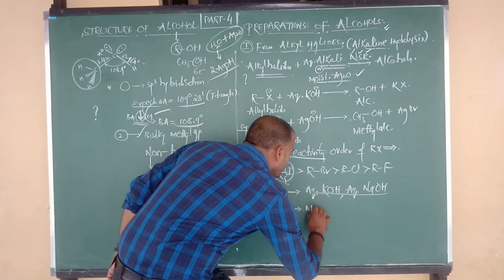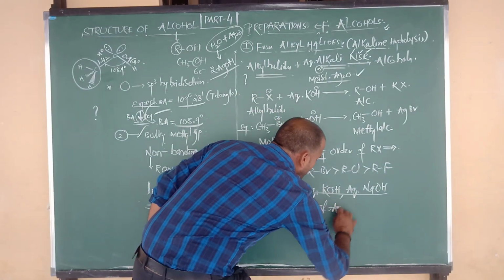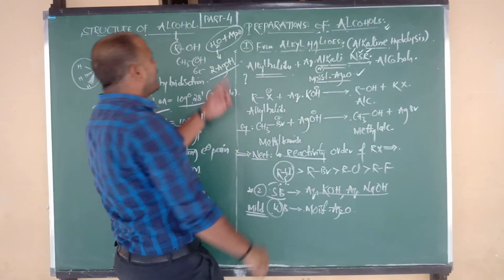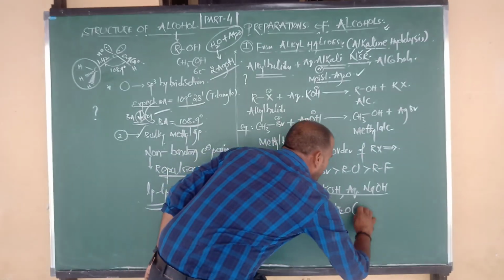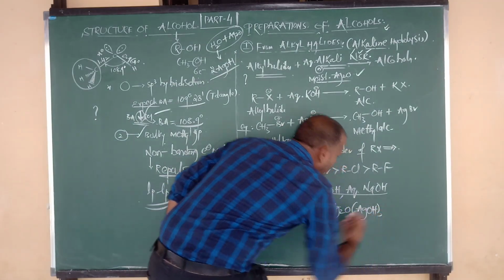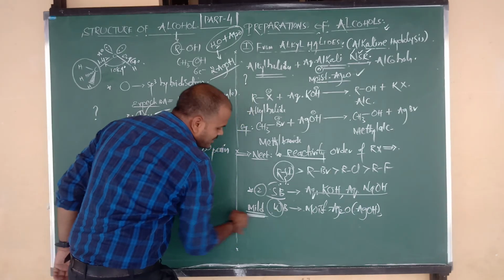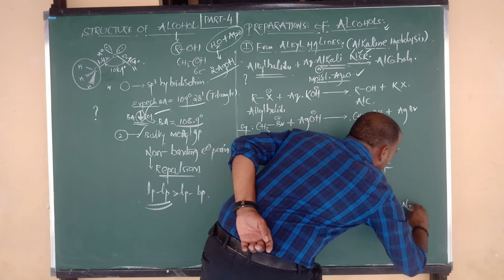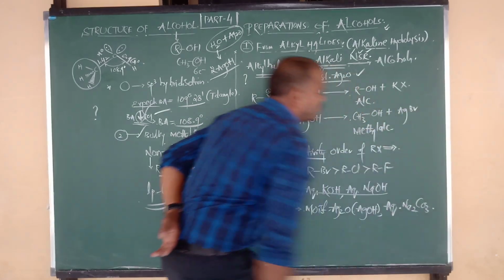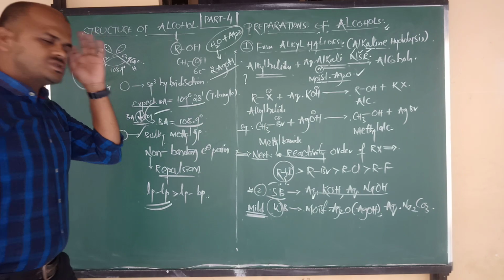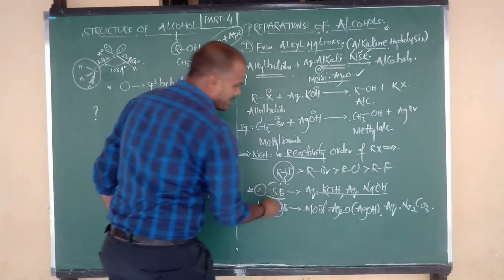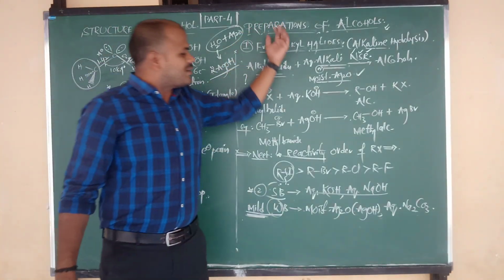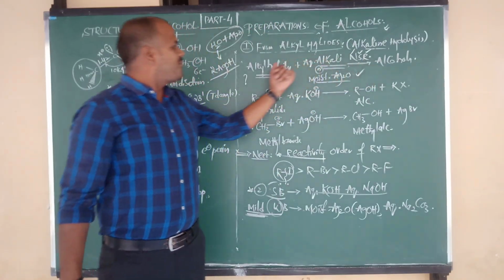That is moist silver oxide. The formula of silver oxide is Ag2O. When it combines with water, it is converted into AgOH. So moist silver oxide, or AgOH, are both mild bases, and one more very, very important one is aqueous Na2CO3 solution, aqueous sodium carbonate solution. So these are the two examples of strong bases, and these are the examples of weaker bases. This is our first method of preparation of alcohols from alkyl halides.